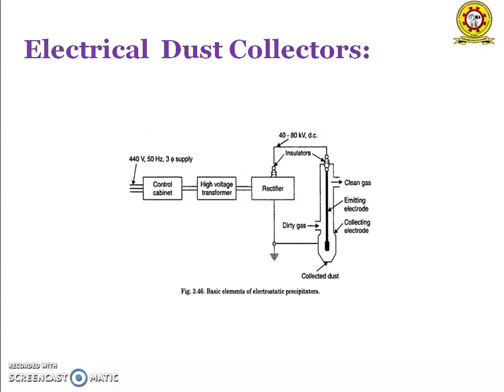An electrostatic precipitator has the following components: the source of high voltage and ionization, collecting electrodes, a dust removal mechanism, and a shell to house the parts. Gas conditioning is the injection of a small quantity of SO3 into the flue gases. This reduces the electrical resistivity of fly ash and thus makes the dust more suitable for collection in the electrical precipitators. Thus, it increases the collection efficiency of the precipitators.